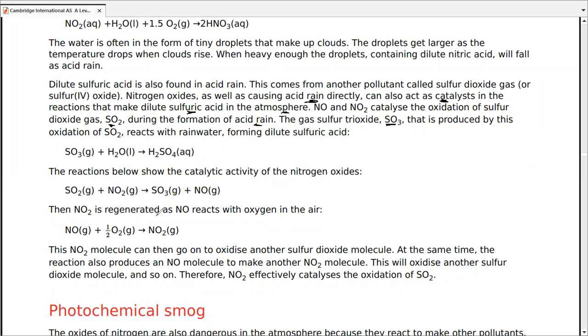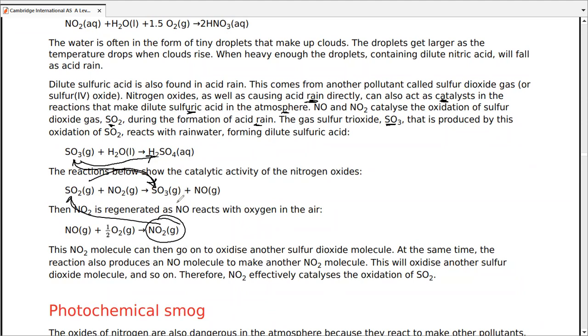So the NO2 is regenerated when NO reacts with oxygen in the air. So there is further NO2 produced. That's why we were talking about it as a catalyst. So it keeps on oxidizing SO2 into further SO3. This SO3 upon addition of water is then converted into H2SO4. So the process keeps going on, and the nitrogen oxide keeps catalyzing the whole process.